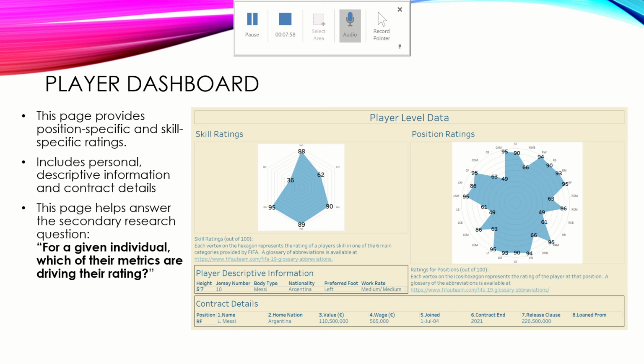But part of that is, 1, because of his rating, and 2, he's been at this club since 2004. So he is that club's main player. He's their main fan draw, and so they're able to invest more in him, pay him more money, value him higher because of that. And that's something that we wouldn't have necessarily gotten if we didn't include these contract details.